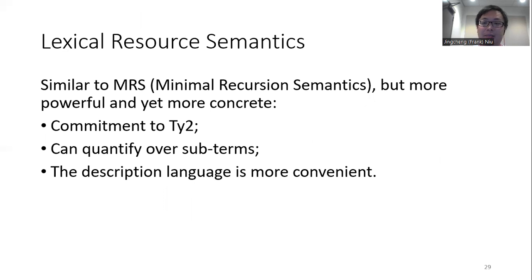And finally, I'm going to present a full lexical resource semantics analysis. So LRS is similar to MRS, but it's more powerful and yet more concrete. It's committed to type 2, and it can quantify over subterms. The description language is also more convenient. It allows semantic typing, it doesn't require a feature structure, and it also allows real functions to be used.